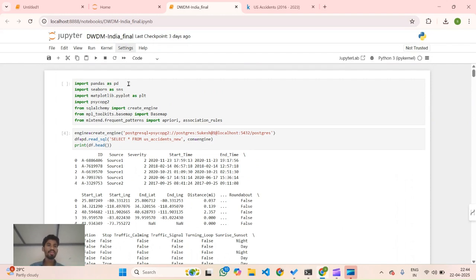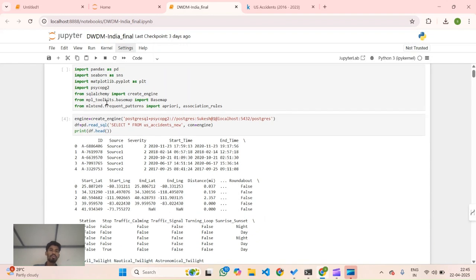first, we will import the following libraries. Pandas is used for handling tables, and cleaning and transforming data. Seaborn is used for visualization of data. And psycopg2 helps us connect to the PostgreSQL database. SQLAlchemy lets us connect in a cleaner way using connection strings, and Basemap is used to draw maps in Python. And to implement Apriori and association rules we have to import the mlxtend library, and we have to import frequent patterns from it.